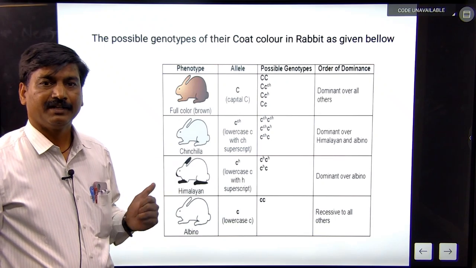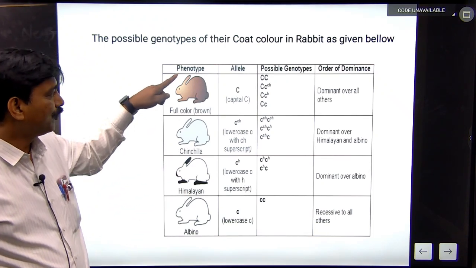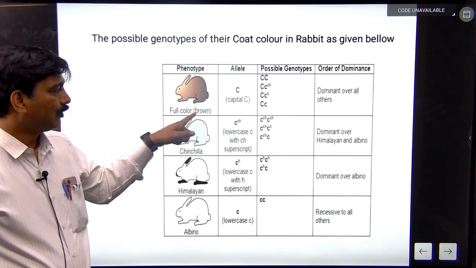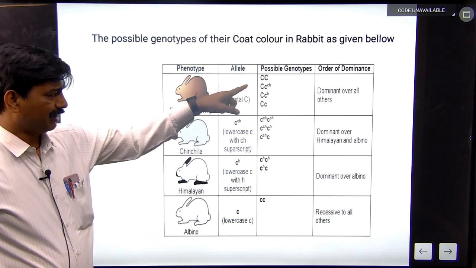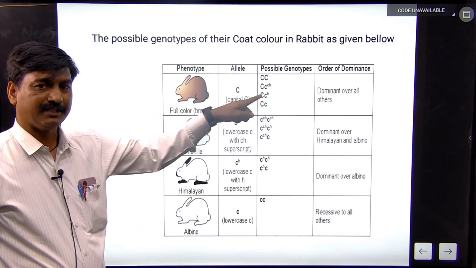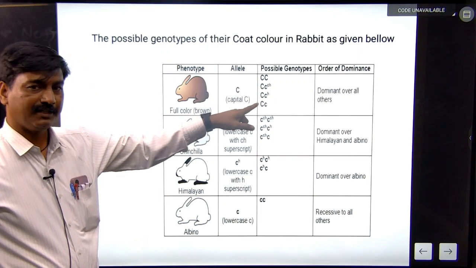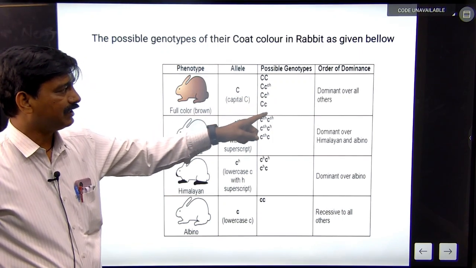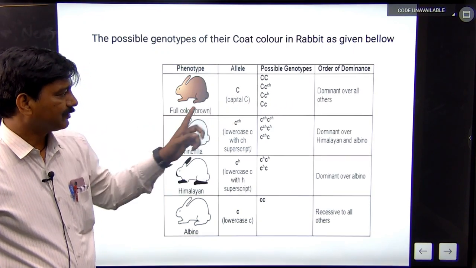Here the table shows the possible genotypes of coat color in rabbits as given below. Phenotype: full color brown. Allele: capital C. Possible genotypes: capital C capital C, capital C c-h, capital C c-ch, capital C small c, dominant over all others.